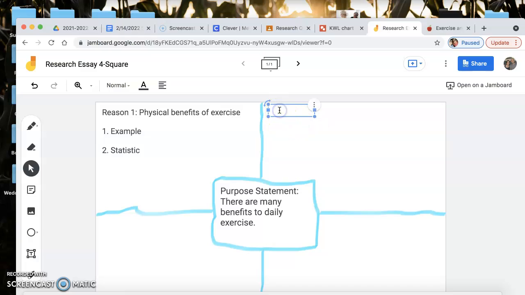All right, and then here, I'm going to have my second reason. So reason 2, I might do the mental benefits of exercise here.